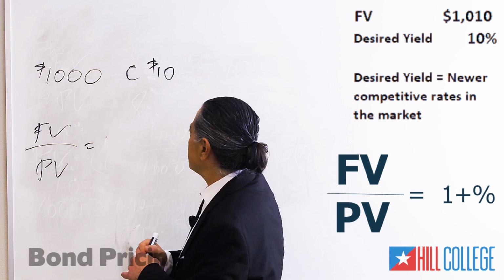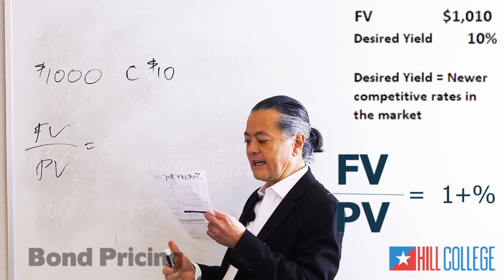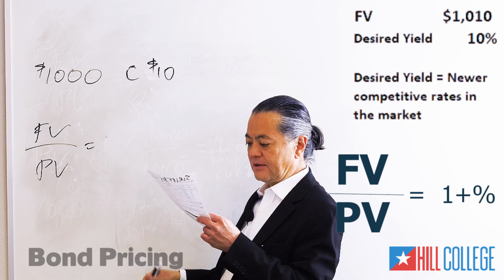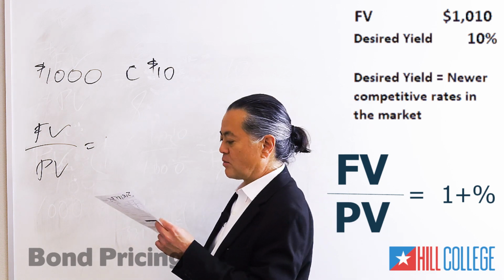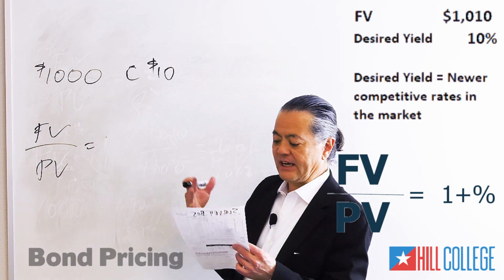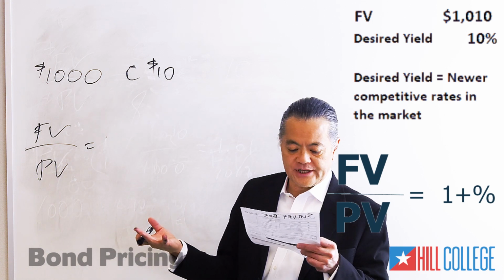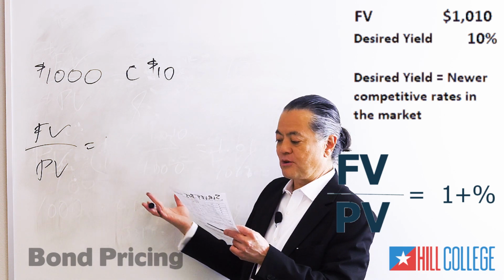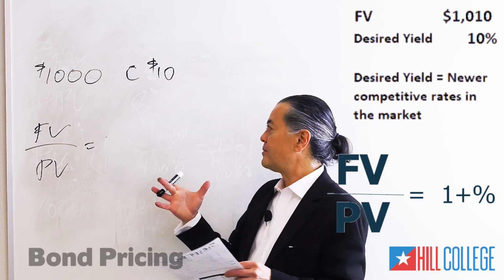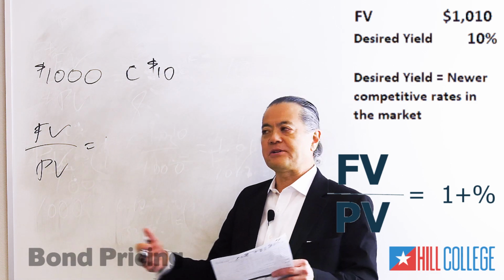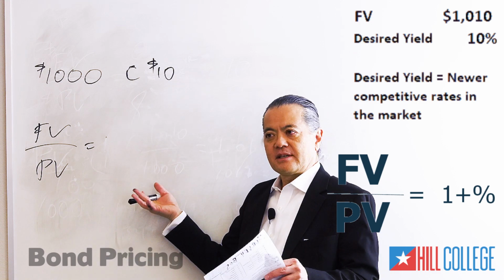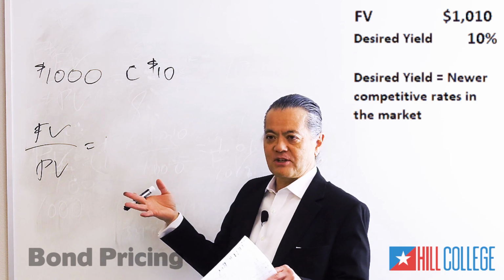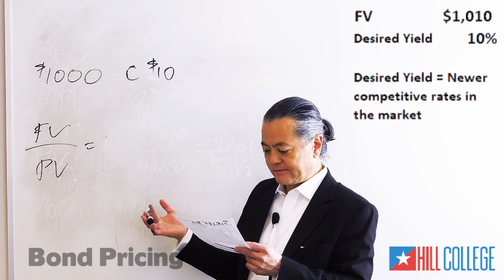Okay, so what happens if competitive rates out in the market change and investors can get 10% on an equivalent bond? And you're trying to sell your bond, so you need money in a hurry. This bond doesn't look good to them, right? It's only making 1%.